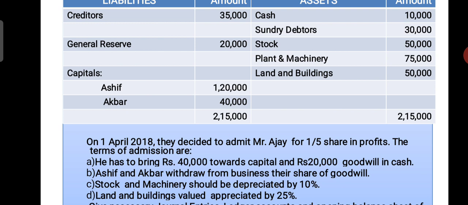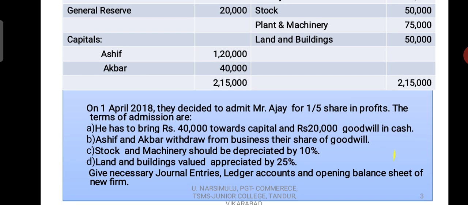Asif and Akbar withdraw from business their share of goodwill. So this is the important point, which was not discussed earlier in the last 3 videos, but here we are going to learn how to solve this problem when this point is given. Stock and machinery should be depreciated by 10%, land and buildings appreciated by 25%. Give necessary journal entries, open necessary ledger accounts and prepare the balance sheet of the new firm. So this is the problem, students,